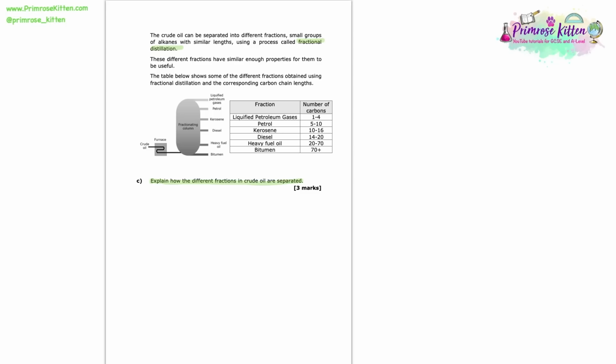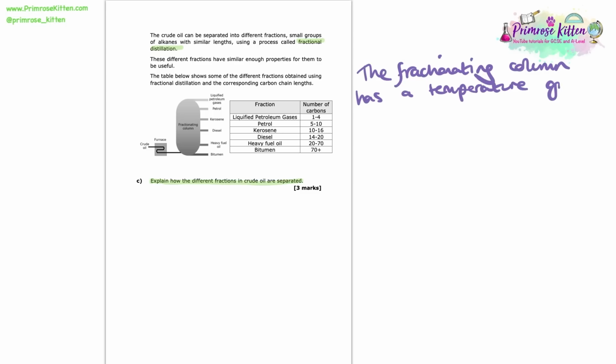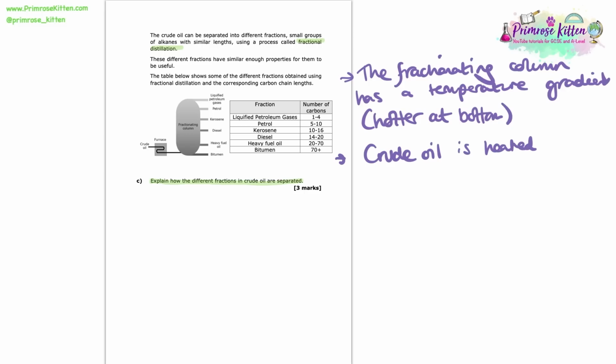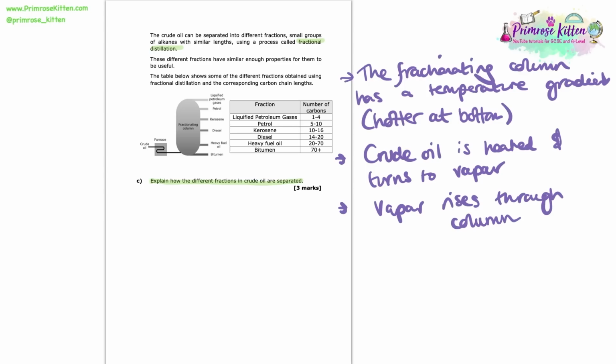Okay, so the first thing we want to state is that the fractionating column has a temperature gradient. It is actually hotter at the bottom and cooler at the top. So the next thing that we can state is that the crude oil gets heated in the furnace, and because it's heated, it turns to a vapour. So it becomes a gas. So once it becomes a gas, it is going to rise up through the fractionating column. And as it rises through it, it experiences that temperature gradient.